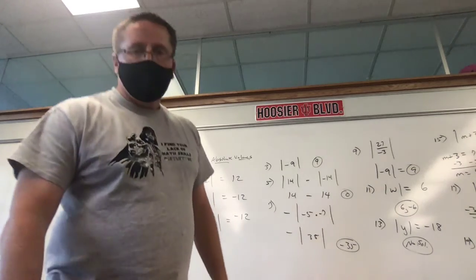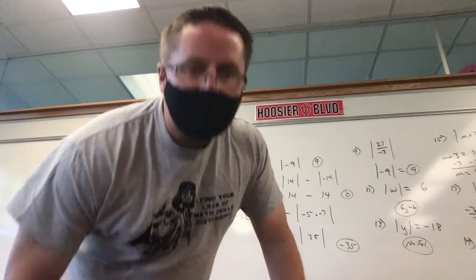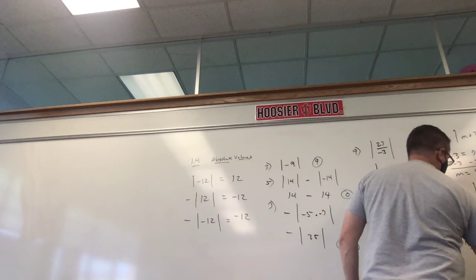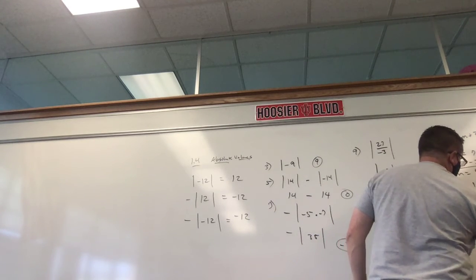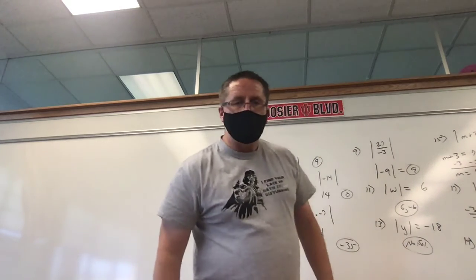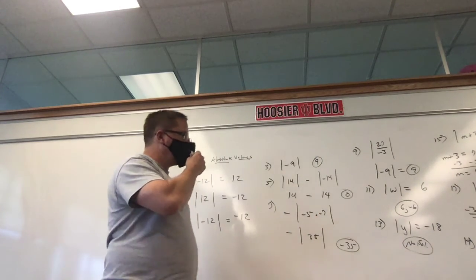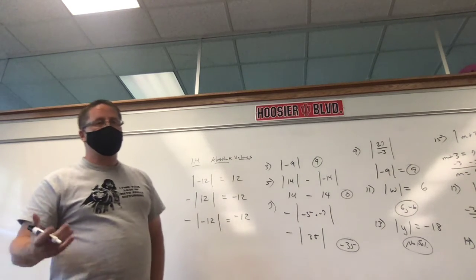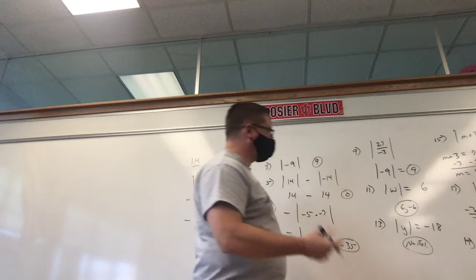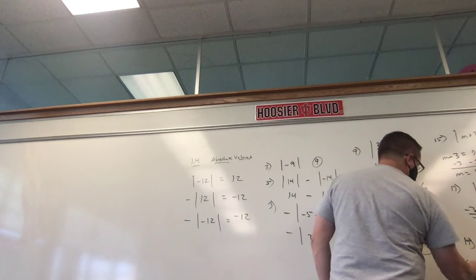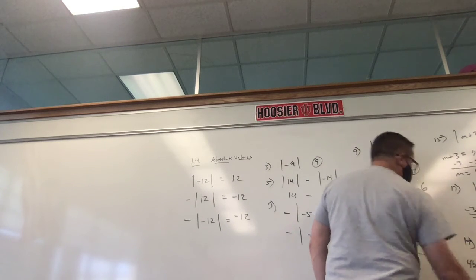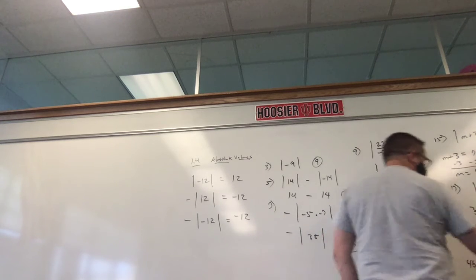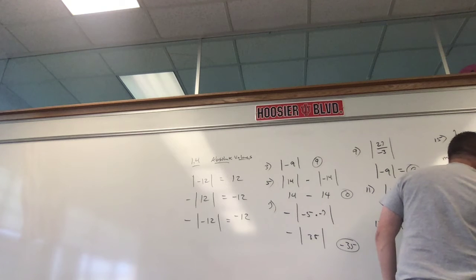Okay, what do we have here? Absolute value of 4b minus 5 equals 19. So, for about the 4th time in a row, what's in the absolute value could be what's outside of it or its opposite. What's inside the absolute value? 4b minus 5. 4b minus 5 could equal 19, or 4b minus 5 could equal negative 19.